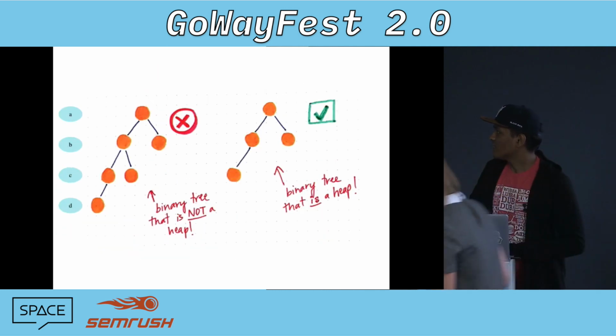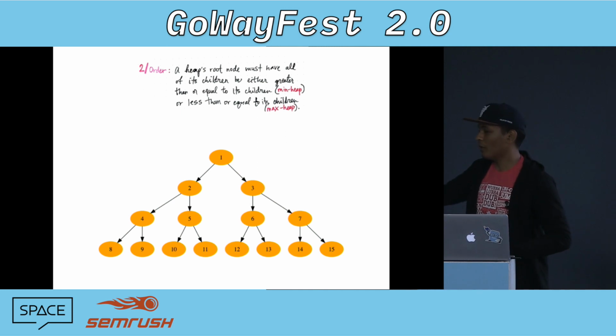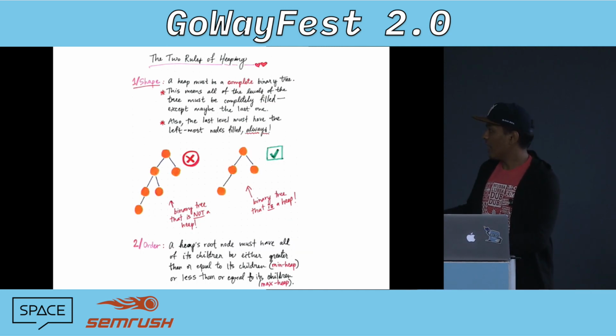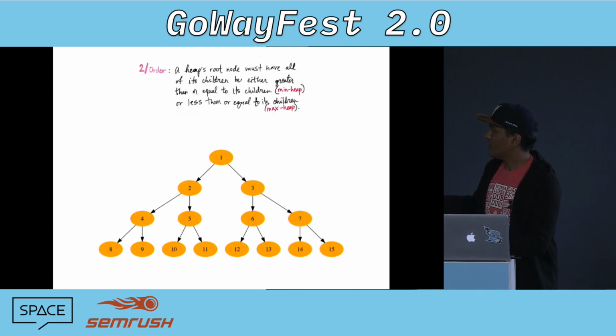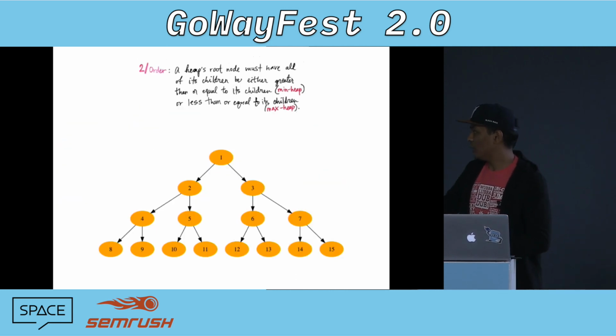The second thing is the order property, and that's the main property. The order property basically states that when you have a heap, every node must be either greater than or equal to its children. So let's say you take 1. All its children must be either greater than 1 or less than 1.